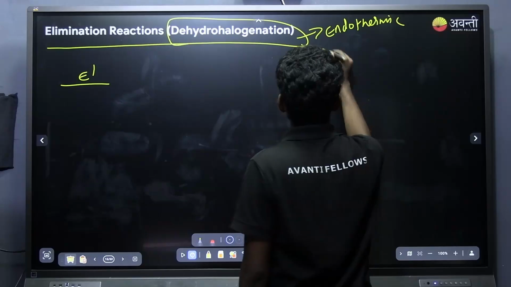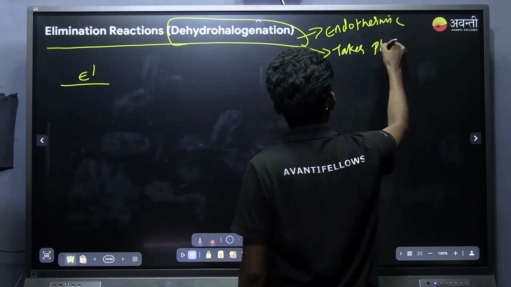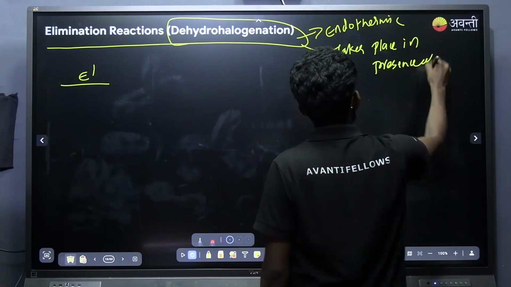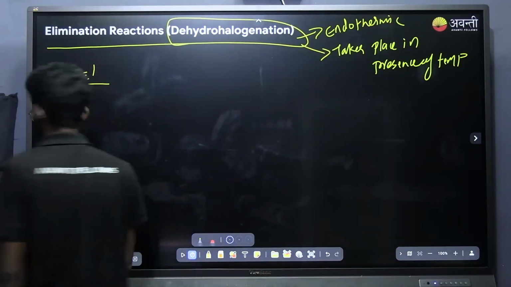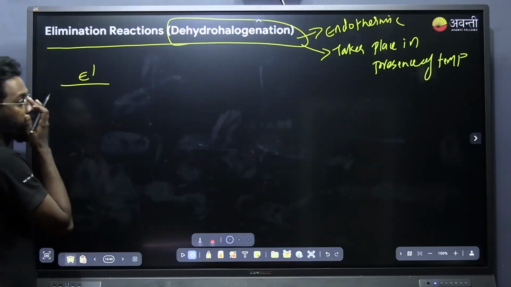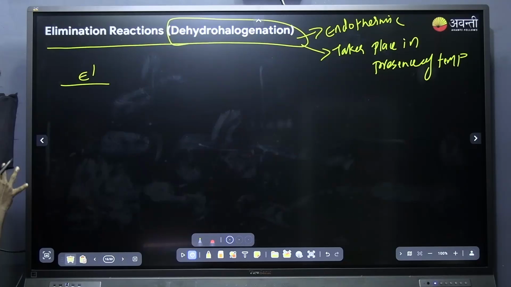It is an endothermic reaction, and it takes place in the presence of temperature. As it takes place in the presence of temperature, the elimination reaction is favored in the presence of heat.